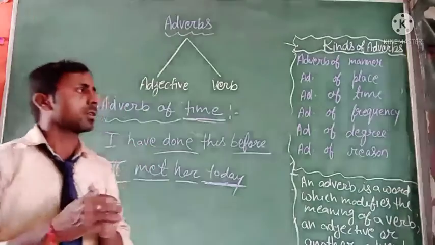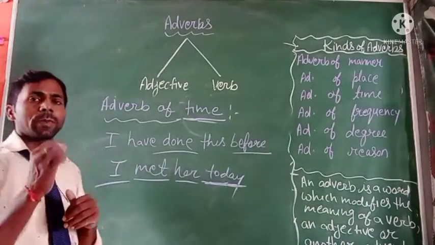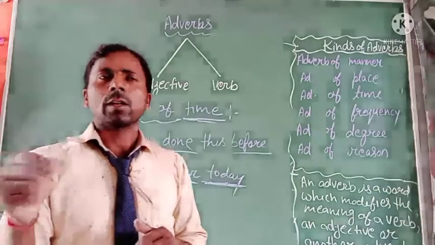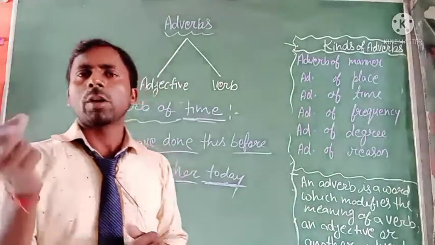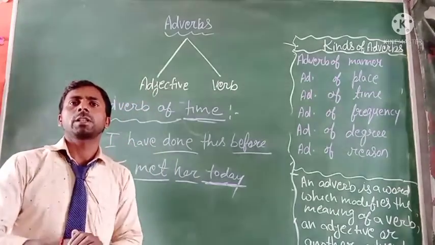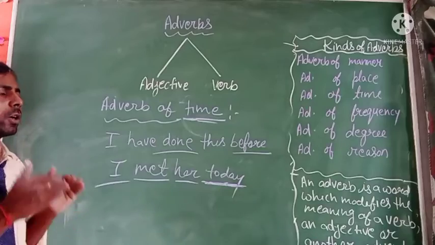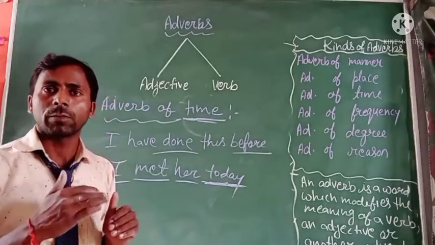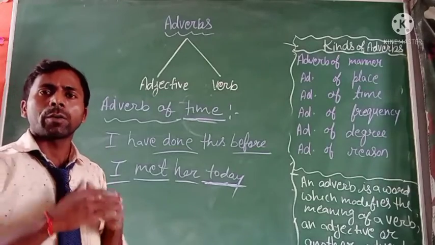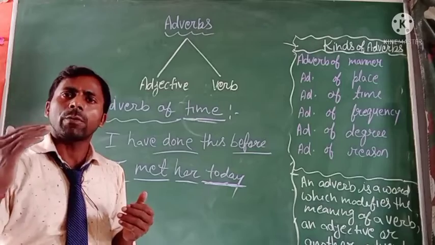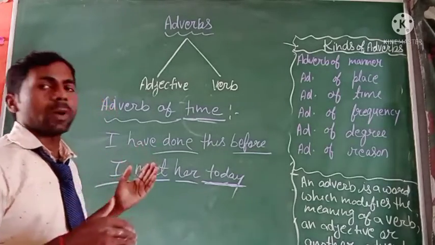In many sentences, when a word expresses the place and modifies the verb's meaning, then it will be the adverb of place. For example, the bird flew away. What is the verb? Flew. Where did he fly? Away. So away will be the adverb of place.